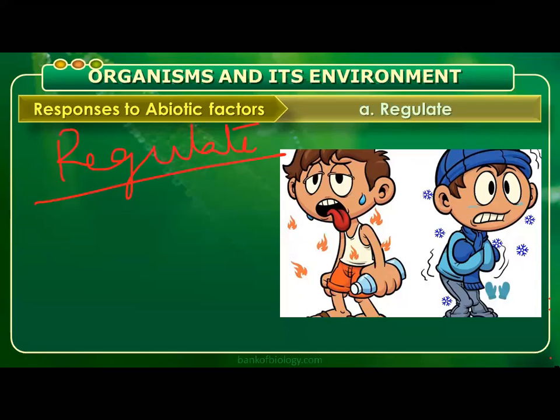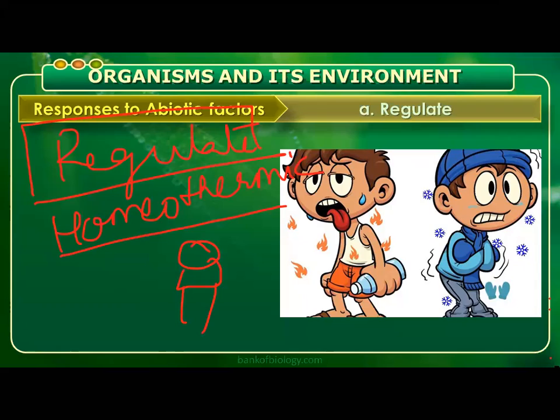Those animals that can maintain the body temperature constant, we call homeothermy. So how do they regulate? For example, take a human being. If the atmospheric temperature is high, how does he regulate? By sweating.